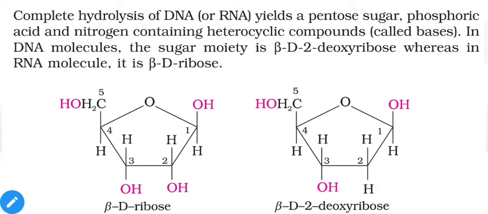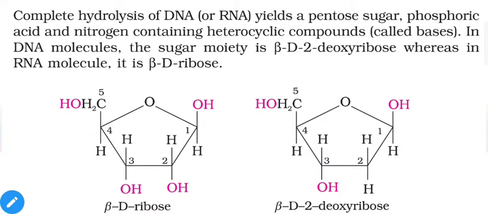Complete hydrolysis of DNA or RNA yields pentose sugar, phosphoric acid and nitrogen containing heterocyclic compounds. Now heterocyclic compounds are cyclic compounds of carbon in which one hetero element, it may be nitrogen, oxygen or sulfur, is present as a ring member. It is called a heterocyclic compound.